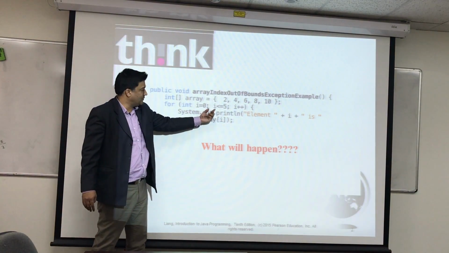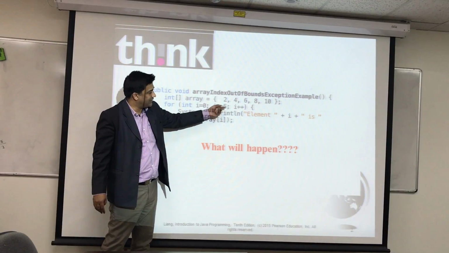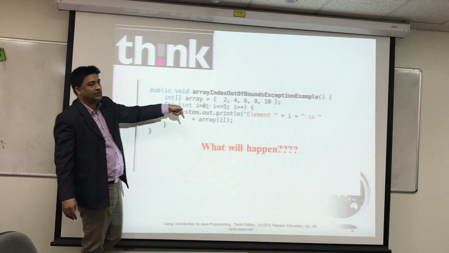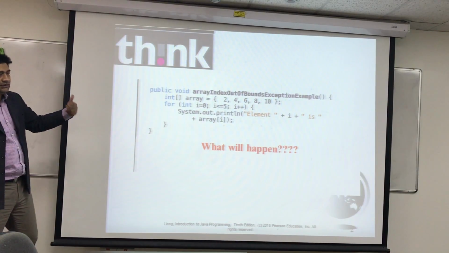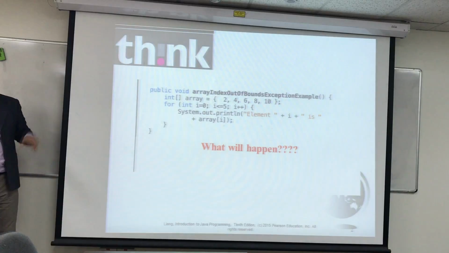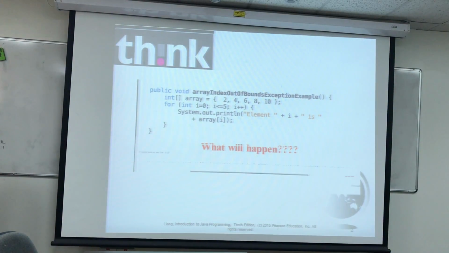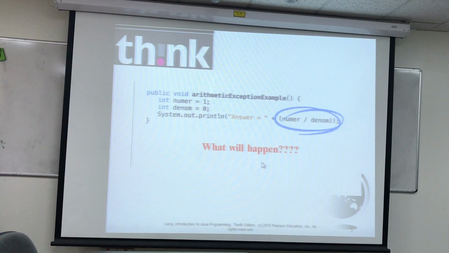And in the loop, you are saying less than or equal to 5. That means you are going to the 5th index also, and you don't have the 5th index. So after the 4th, the moment it tries to look at the 5th index, it does not find it, and the program will crash. Okay? So this is the exception that will occur, the array index out of bound exception, and it will give you the index 5. So this is basically what exceptions are.